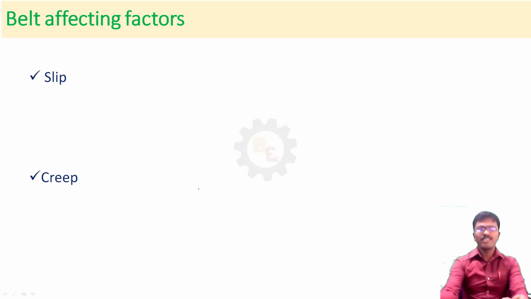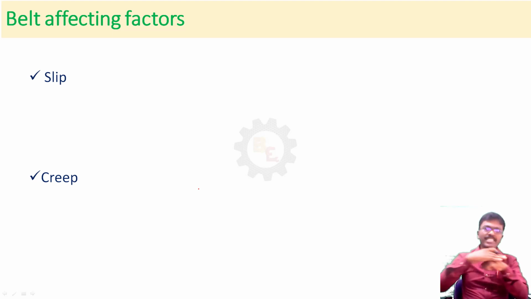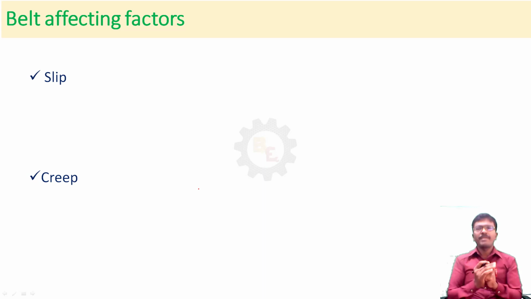Next, slip. Slip is an important factor in power transmission by a flexible drive. What is slip? We are transmitting the power in a belt drive through friction. The belt passes over the pulley, so due to the friction, the power is transmitted. Due to the continuous rotation, friction will be reduced between the pulley and the belt.